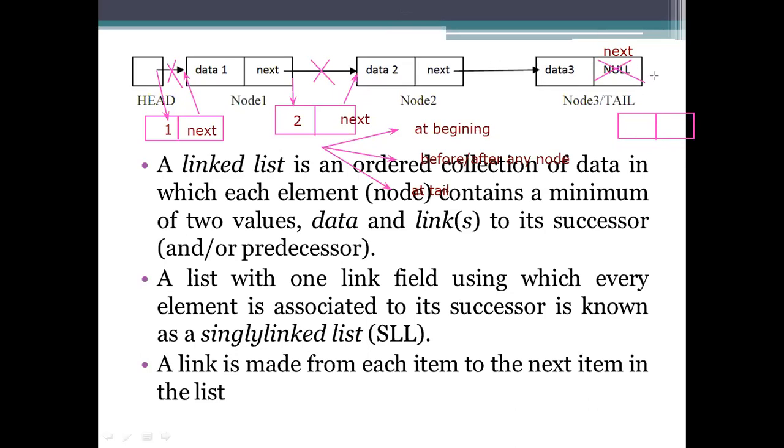So the next will be pointed to the data element what you are having, and here we will write null because it is a n1. And what is it here? It is a tail.